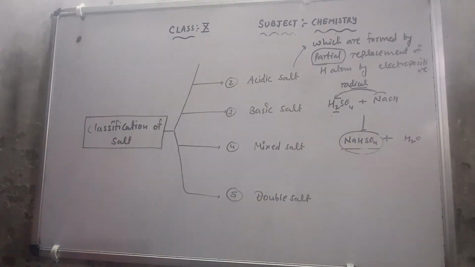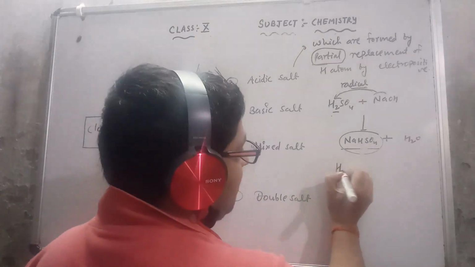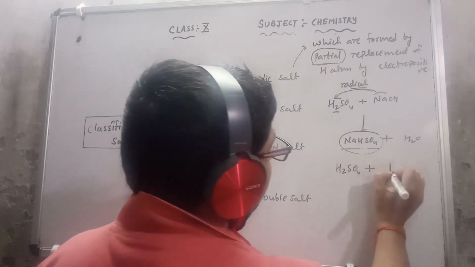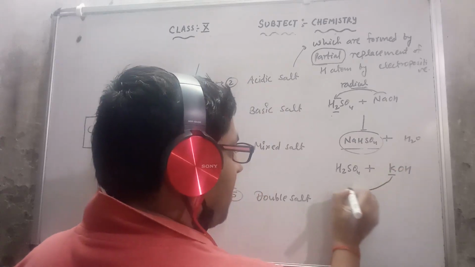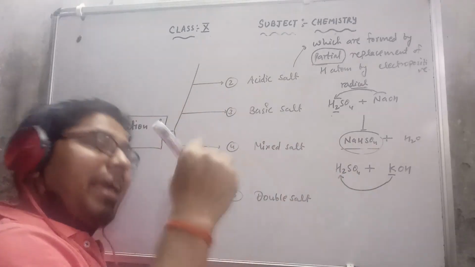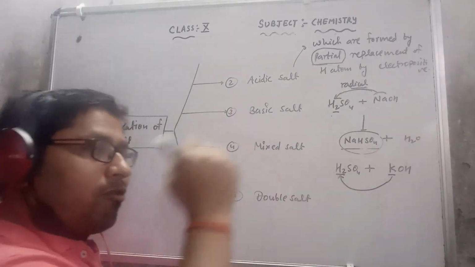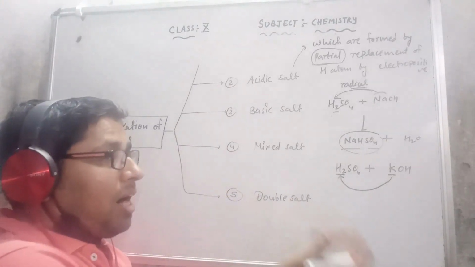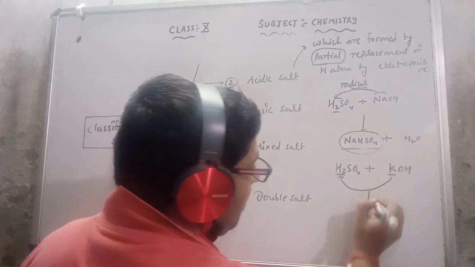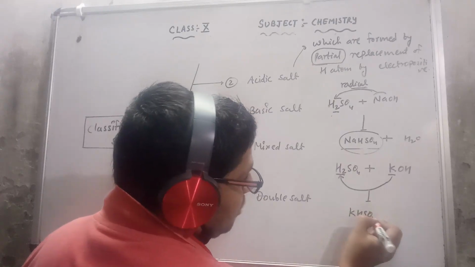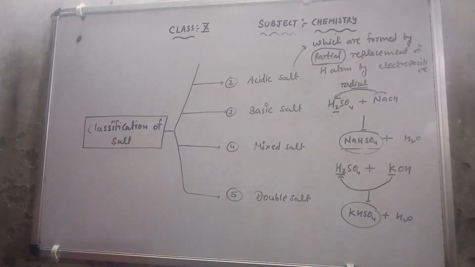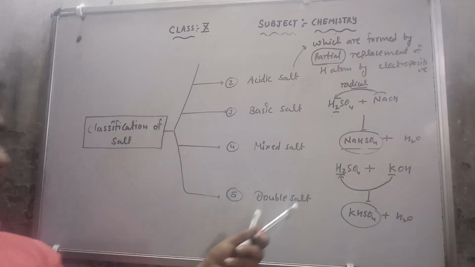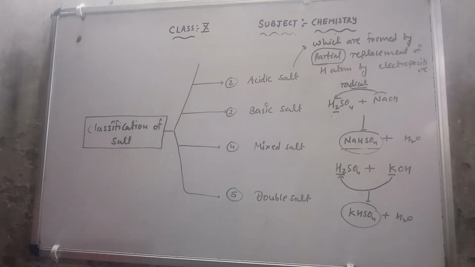Same, if I discuss another example, the same H2SO4 I am having here with KOH. K is an electropositive. This will replace only one hydrogen atom. Again, two hydrogen atoms are available, only one is replaced, so one is left. So this is a partial replacement of hydrogen atom. So this will also give us KHSO4 plus H2O. So this salt is also an acidic salt. I hope both the salts are clear. Now if you want to note down, you can note down. Then I will go with the third salt, that is a basic salt.